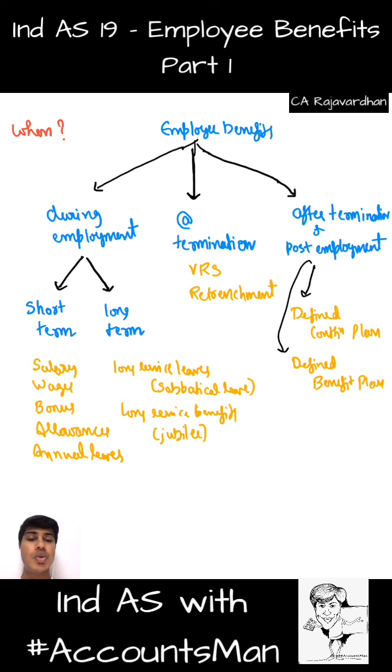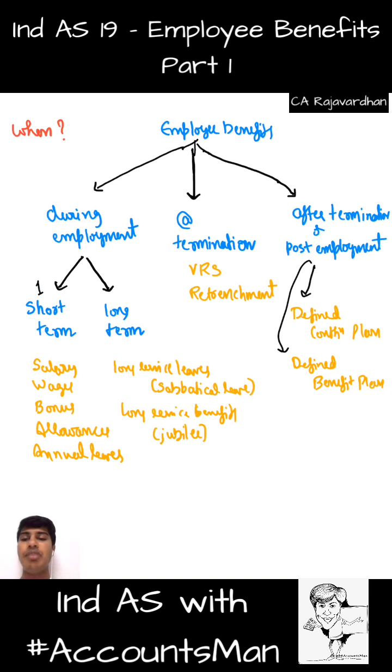to our employee. So in one, the contribution, how much money I'm going to give, is fixed. The next one, the benefit that the employee is going to get will be fixed. How much that would cost is dependent upon a lot of factors. So this is the basic idea of employee benefits: multiple stages at which the employee benefits are given to the employee. Now we would have to start discussing each of it in detail.